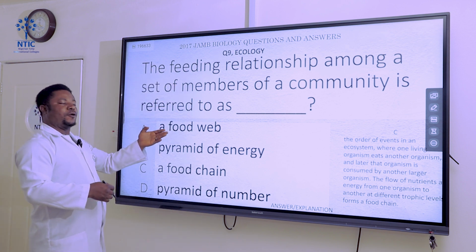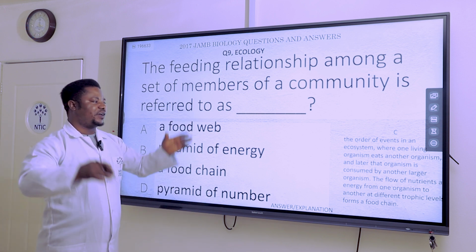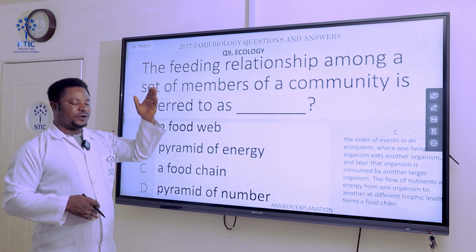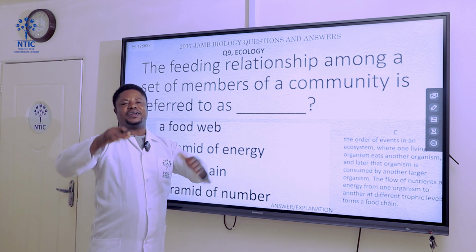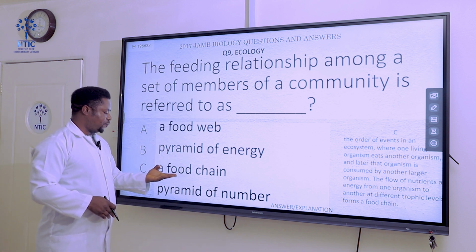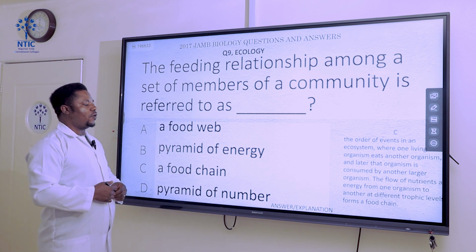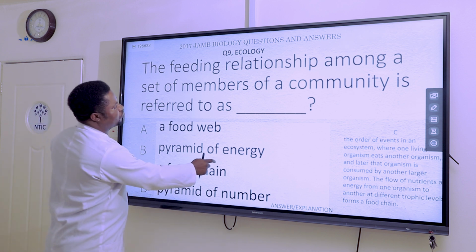This one is a complex feeding relationship found among diverse or different organisms, where one organism feeds on another, and this one feeds on yet another. In fact, it's a complex system. But a food chain consists of just a set of members. Now, let's go to the next question.